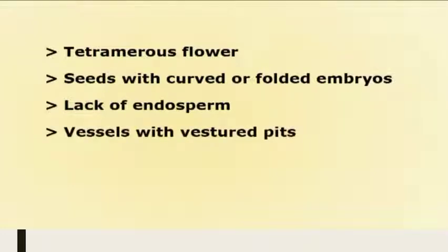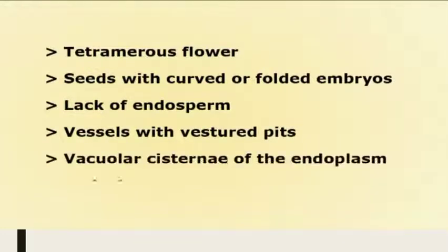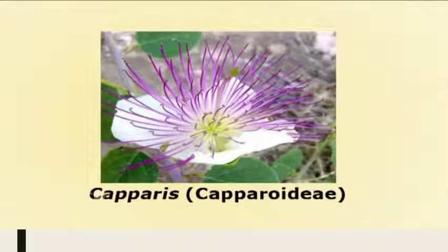In addition to the rest of the 15 families, this family Brassicaceae forms a distinct subclade based on the following characters: tetramerous flower, seeds with curved or folded embryos, lack of endosperm, vessels with vestured pits, and the cisternae of the endoplasmic reticulum, which are vacuolar. Both morphological and molecular data suggest that the subfamily Capparoideae, represented by Capparis, forms a basal but paraphyletic complex within the family Brassicaceae.